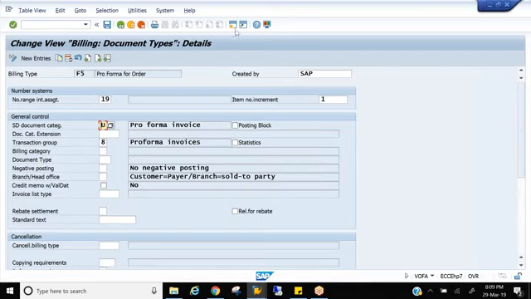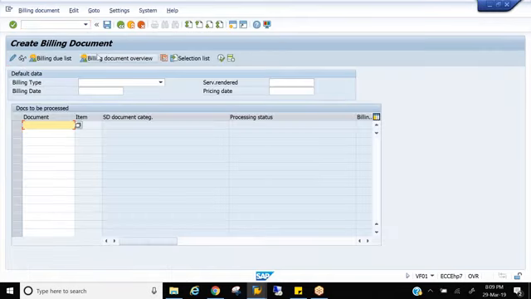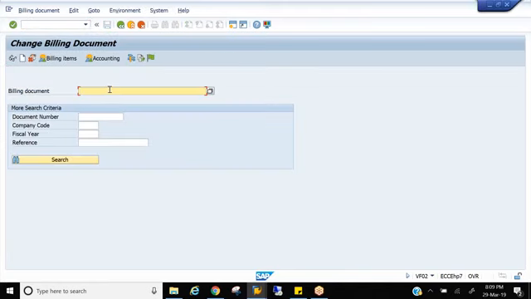First of all, how do we create a billing document? We create a billing document with transaction code VF01, right? If any document is blocked for release, I'll go to the change mode, /n VF02. Let's say some document is blocked for release. Then what will an authorized person do?